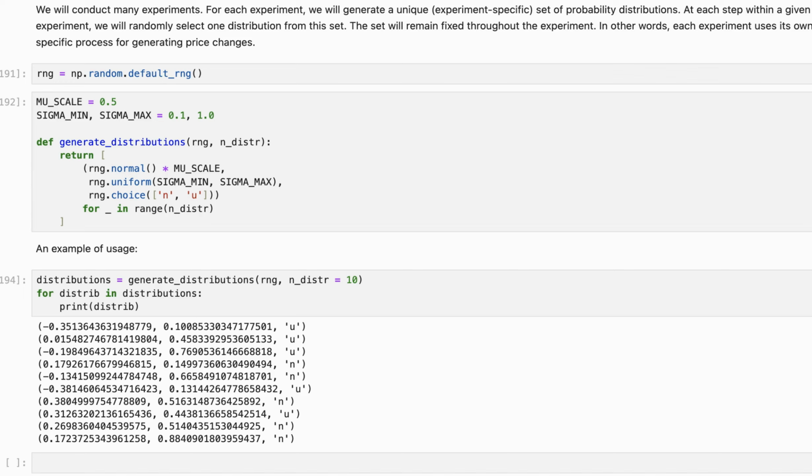The last simple function that we need for our simulation is implemented in cell 192. It returns a given number of arbitrary probability distributions, or more precisely, it returns not distributions but their parameters: value of mean, value of standard deviation, and a letter specifying the shape of the distribution, with n standing for normal and u standing for uniform. In cell 194, we generate parameters for 10 random distributions and print them one by one. Now, finally, we have everything we need to run our simulation.